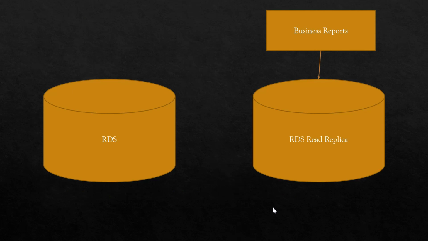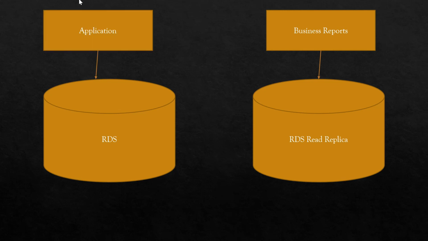And this is how option D will look. You will have one RDS which will be connected to an application. The application reads and writes will happen from this primary database, and then we'll have a read replica. All business reports will be pointing to the read replica. So you are segregating the duties, you are creating a division. You are telling business reports to go to your database, telling the application reads and writes to access your database.